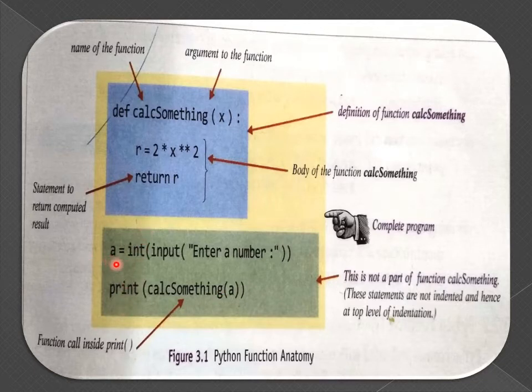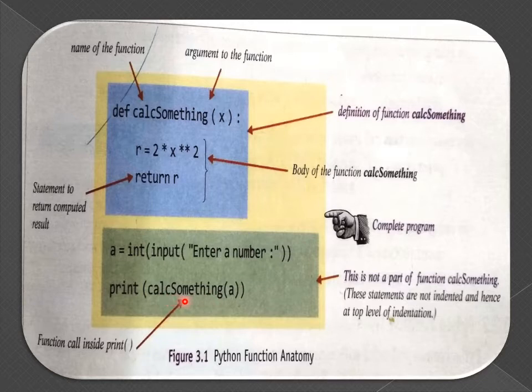Here variable a stores the value provided by the user, and in this line calSum we are passing the same variable as an argument, and this line indicates the invocation of the function. So whenever this line is encountered, the interpreter will find and move to the definition of calSum.